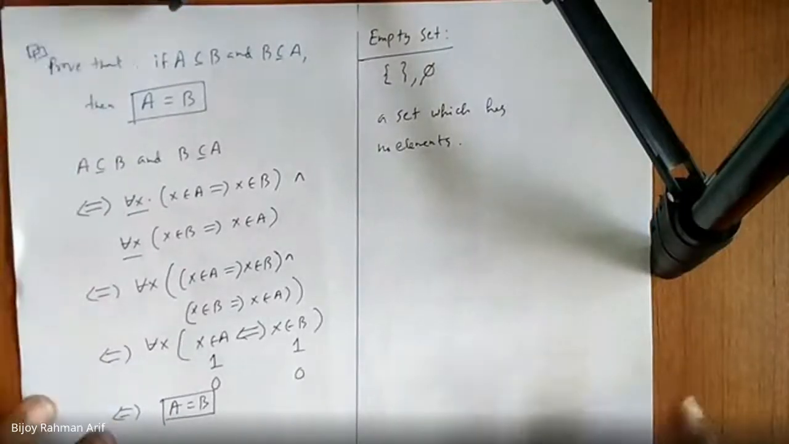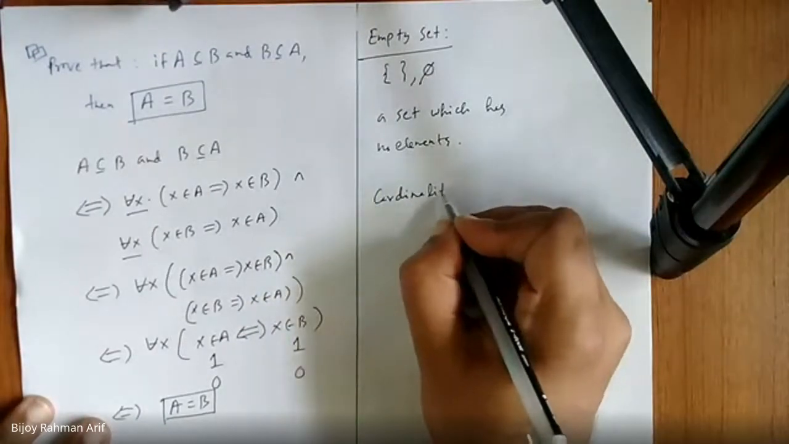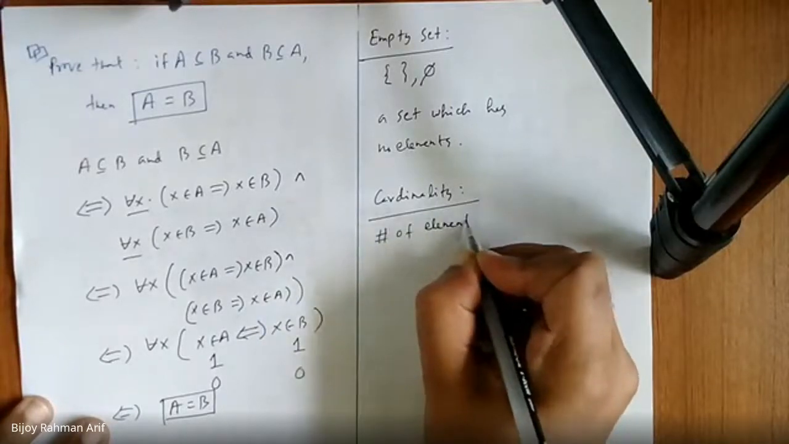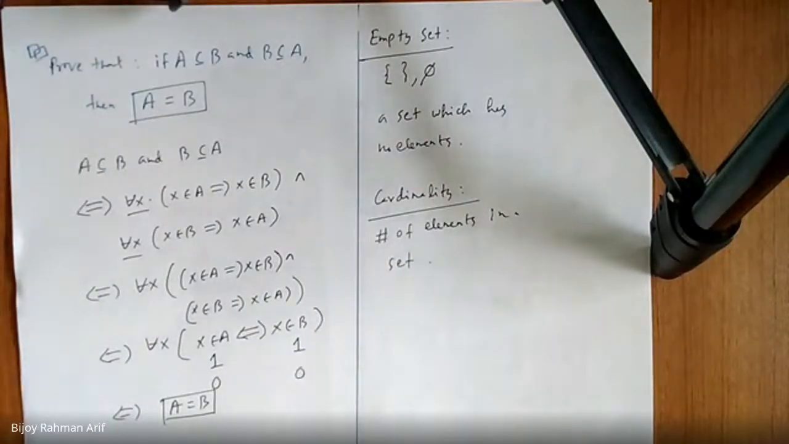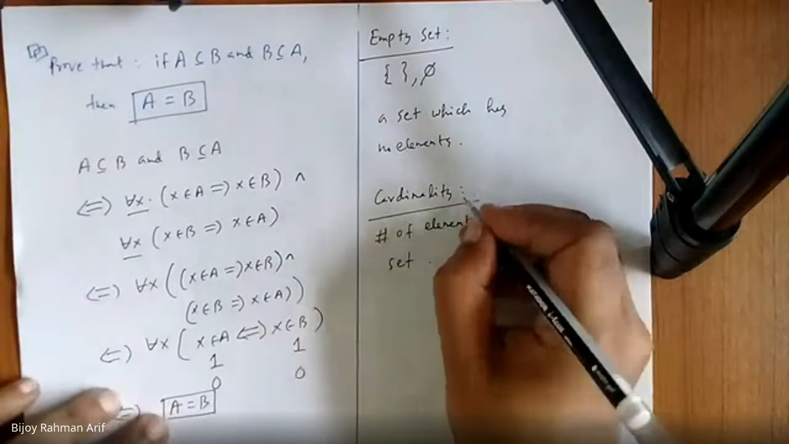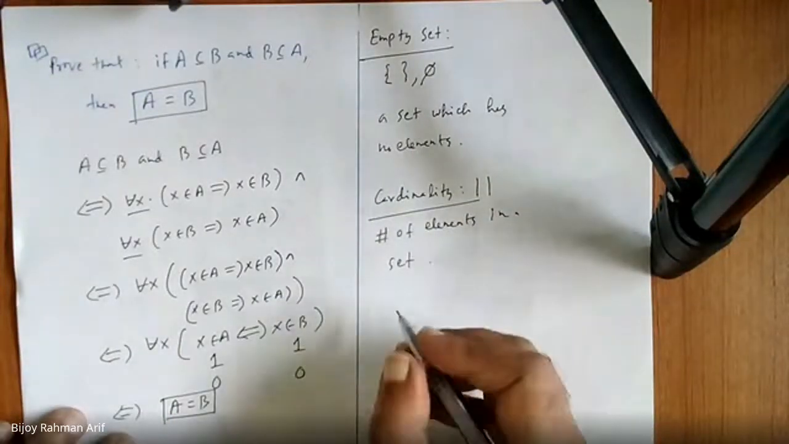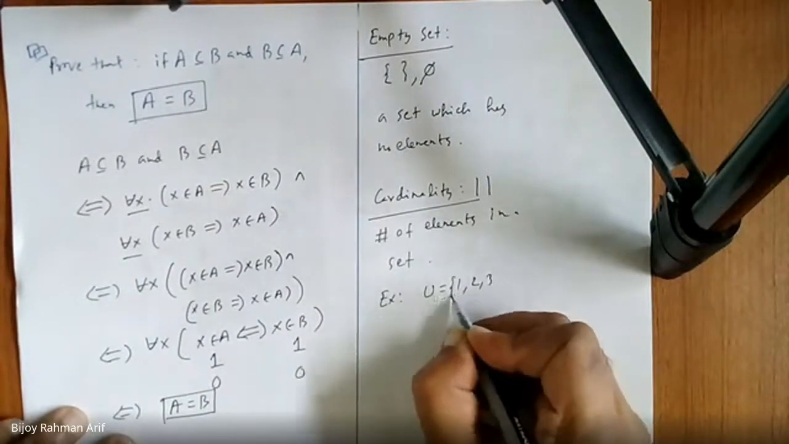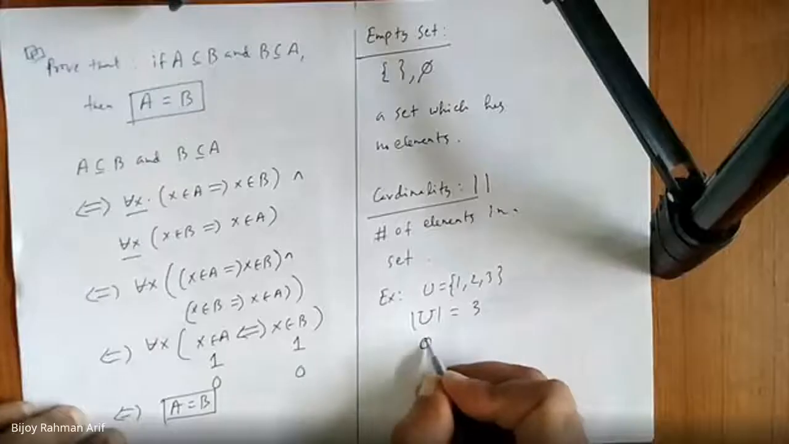Before going further, let's discuss another concept called cardinality. Do you know what cardinality is? Cardinality means the number of elements in a set. The number of elements in a set is called cardinality, represented by this bar on both sides. Now, let's do some examples. My universal set is 1, 2, 3. What is the cardinality of U? 3.